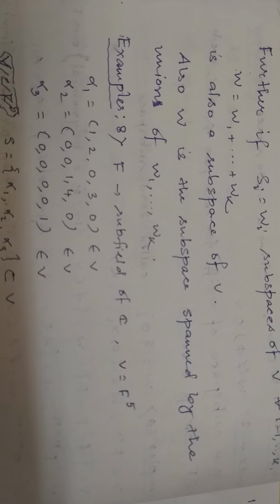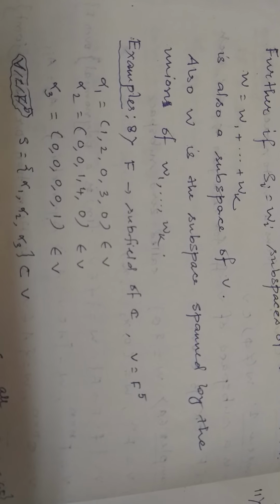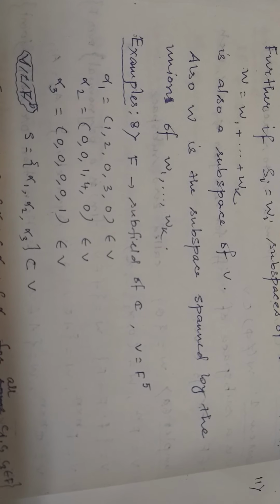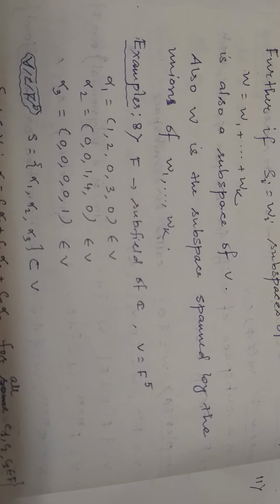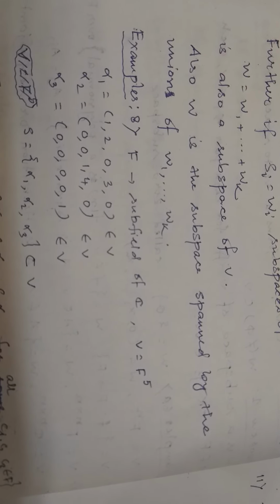Now instead of subsets, we choose each Si as a subspace. Suppose Si equal to Wi, a subspace for each i equal to 1 to k. Then W equal to W1 plus W2 plus up to Wk. That means what are the elements of W? These are the elements looking like alpha 1 plus up to alpha k, where alpha 1 is taken from W1, alpha 2 from W2, up to alpha k from Wk. One can easily check that this W is a subspace of the vector space V.